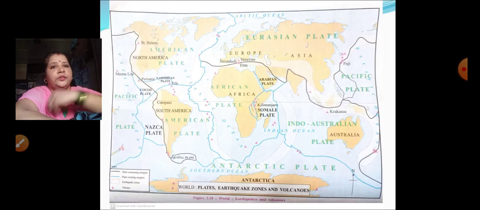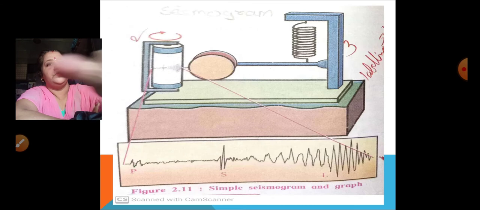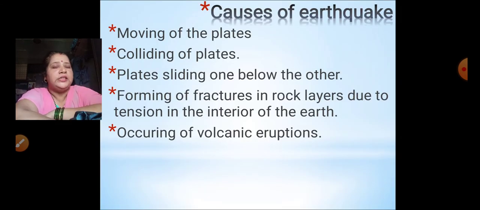So see here. You can see in this world map the different plates formed over here. The world map is showing you the plates, the earthquake zones and the volcanoes. You will get this map in your textbook also. From this we come to know that there are different plates which move, which causes earthquake. Let's continue with our causes.